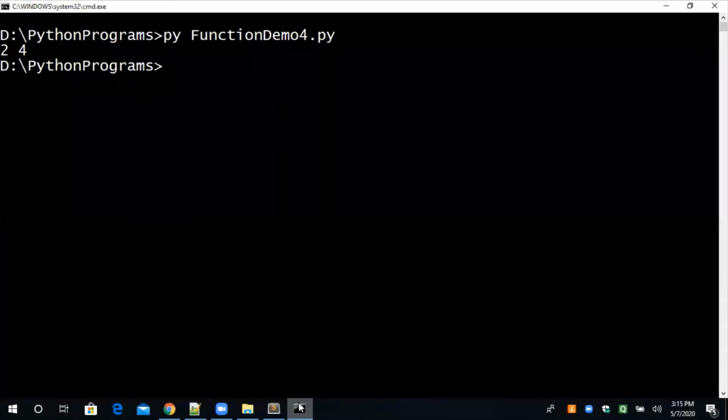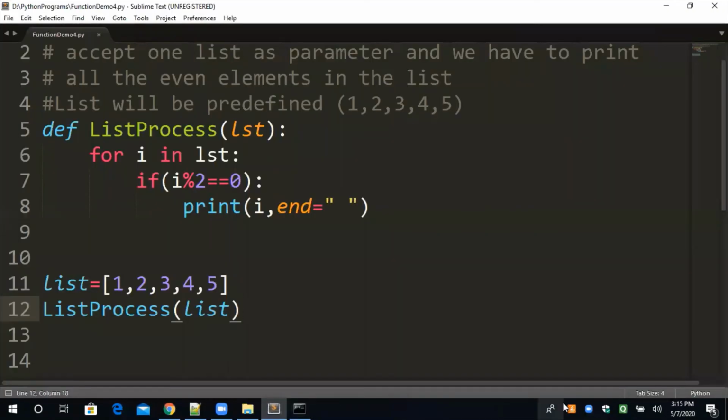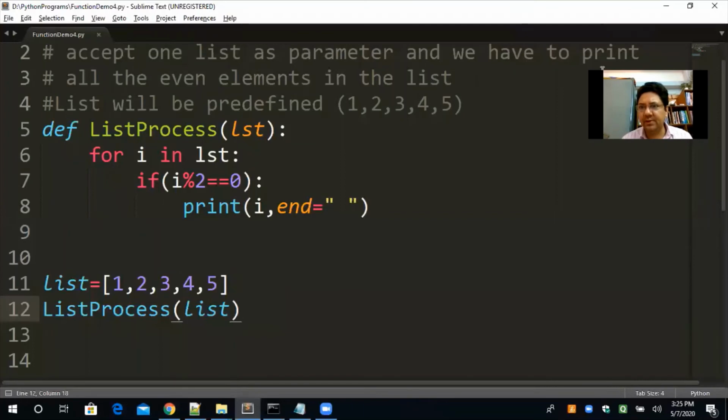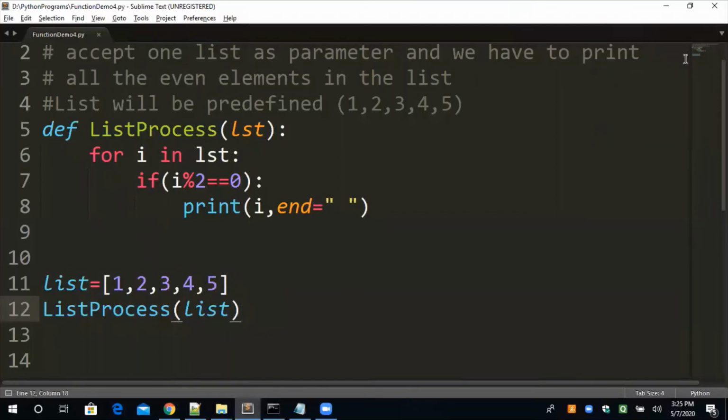All right, my meeting will be over in a few seconds. Till then, I'm just explaining what we are doing over here. The list is created, and I am passing this list completely to lst. So in memory, lst will be declared as a list, because we are passing the list from main. Are you all getting the screen? Yes, sir. Sir, I have my second class at 3:30. You can drop. Okay.